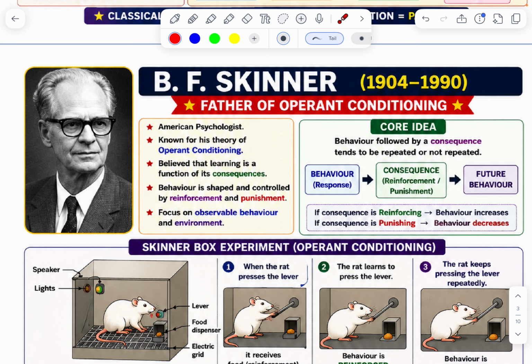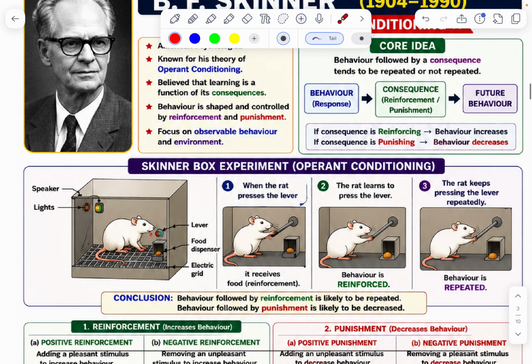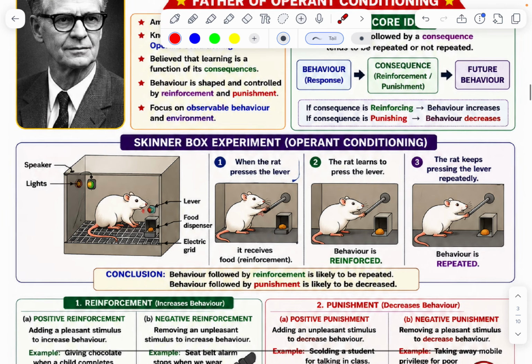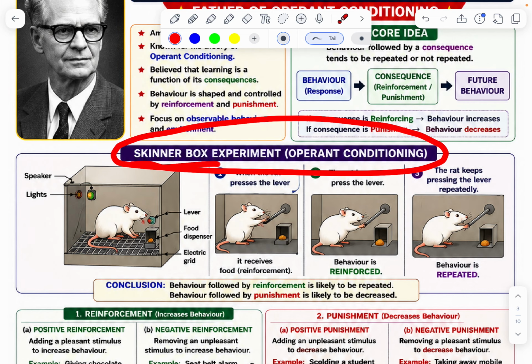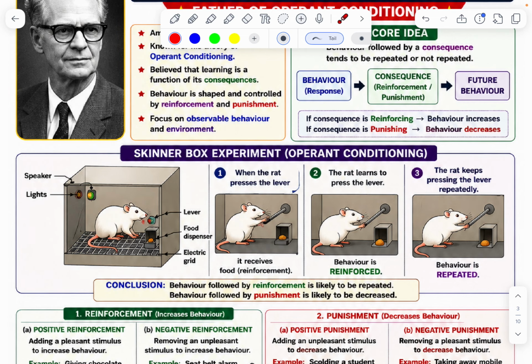Behavior, consequence, and future behavior. It means if the consequence is reinforcing, behavior increases. If the consequence is punishing, behavior decreases. One example is Skinner's experiment, which used one element, the rat.